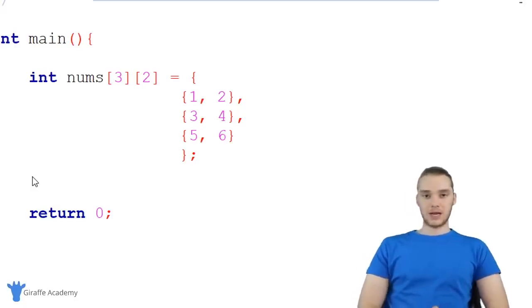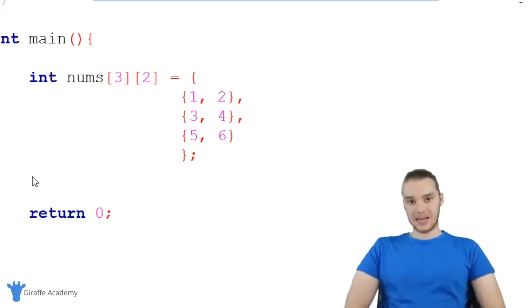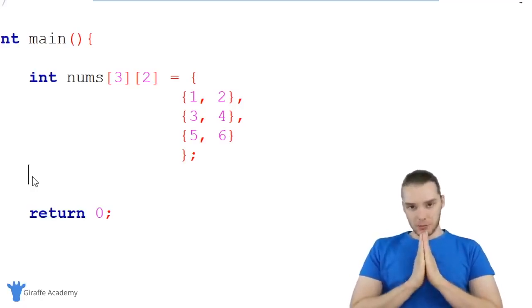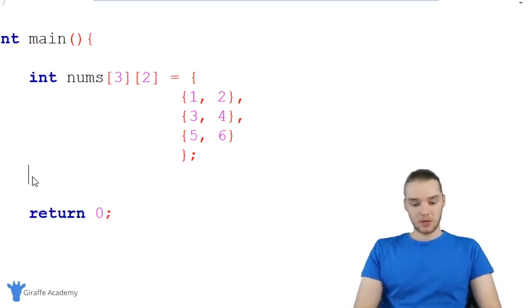So now I want to talk to you guys about another concept, which is called a nested for loop. And you guys will see in a second why I'm teaching this alongside 2D arrays. But a nested for loop is a situation where we have a for loop, and inside of that for loop, we have another loop. So I'm going to show you guys this really quick. Let's say we create a for loop.